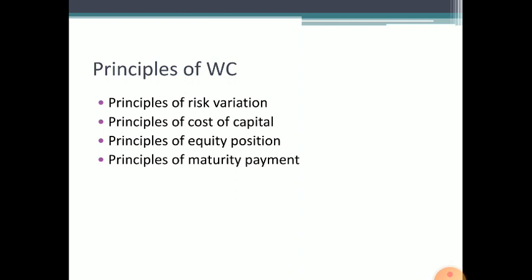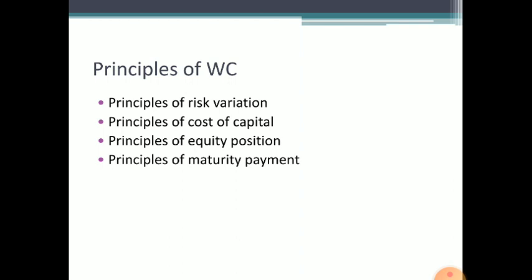What is the principle of risk variation? Here, risk refers to the inability of a firm to maintain adequate current assets to pay off its obligations. When the degree of risk increases, the opportunity for gain and loss also increases. If the level of working capital increases, the amount of risk decreases. This affects the opportunity for gain or loss.